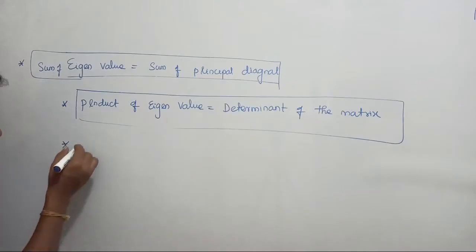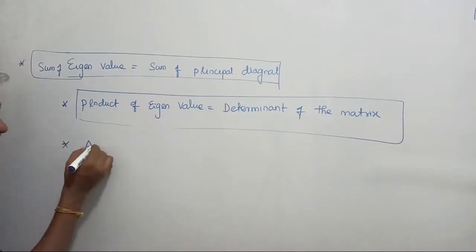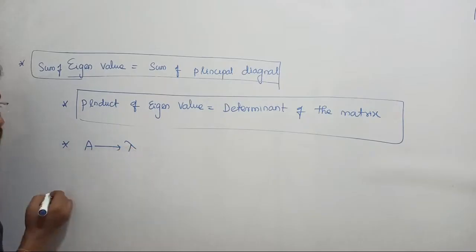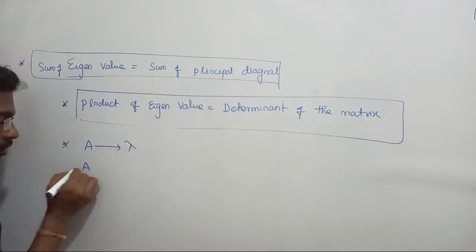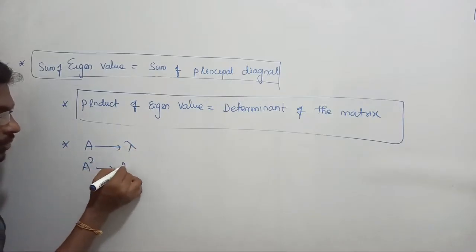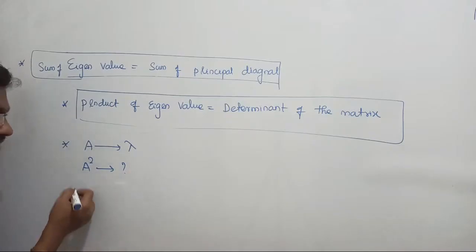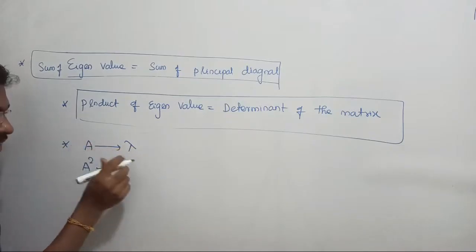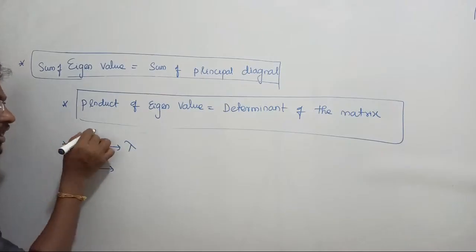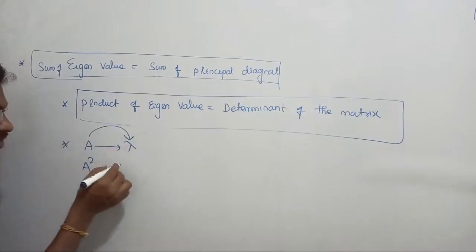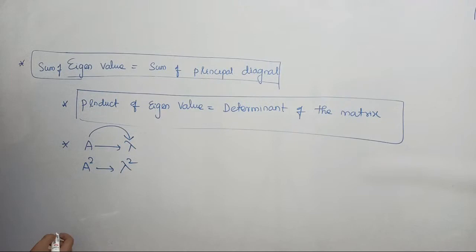Guys, listen, I have matrix A, and its corresponding eigenvalue is given as lambda. Now I would like to know the value for A square. What will be the answer? If for A you are getting eigenvalue lambda, then for A square its corresponding eigenvalue will be lambda square.